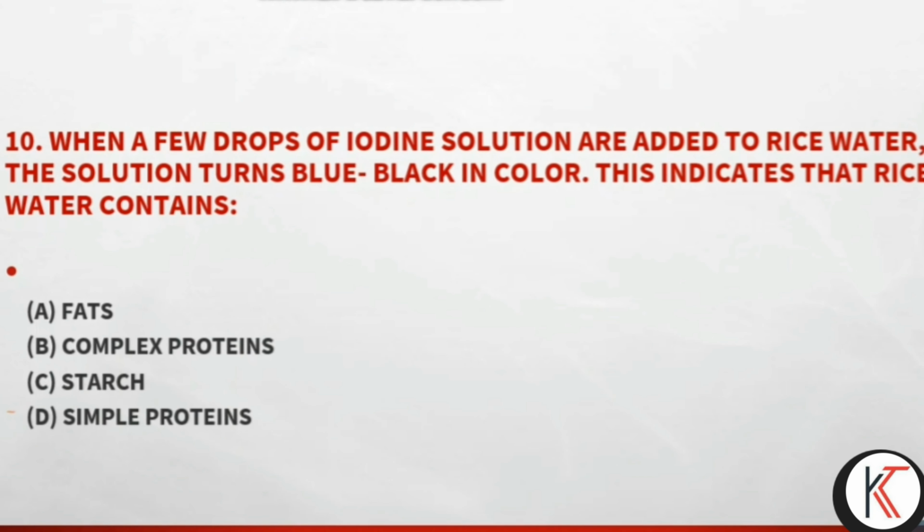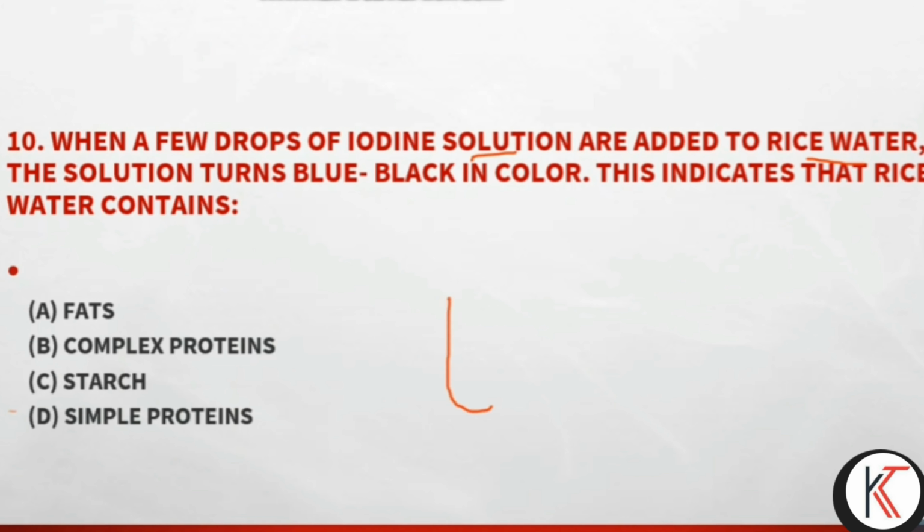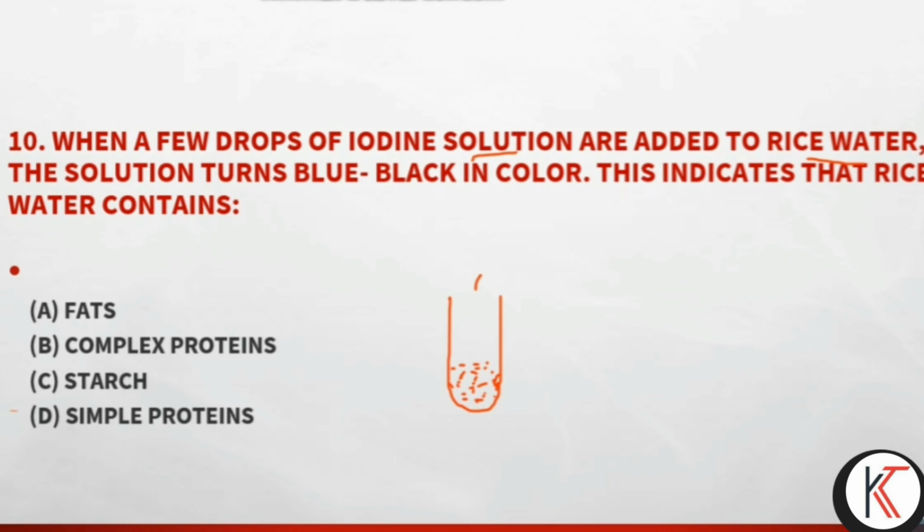The last question for today. When a few drops of iodine solution are added to rice water, suppose in a test tube you have taken some rice water, that is, the water mixed with the rice, and you put in some drops of iodine solution.